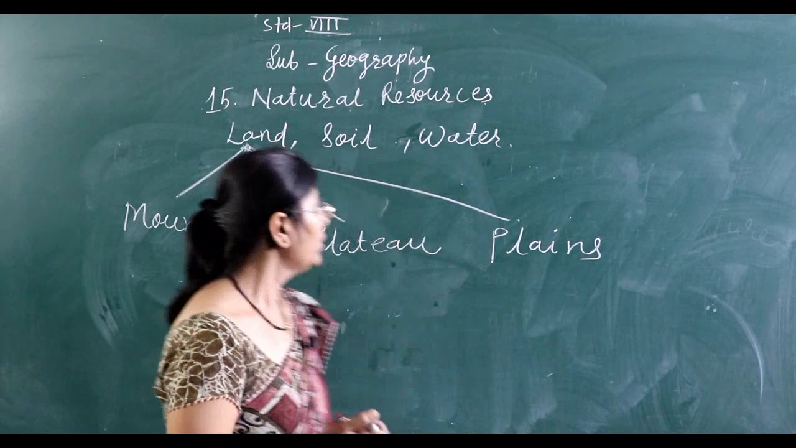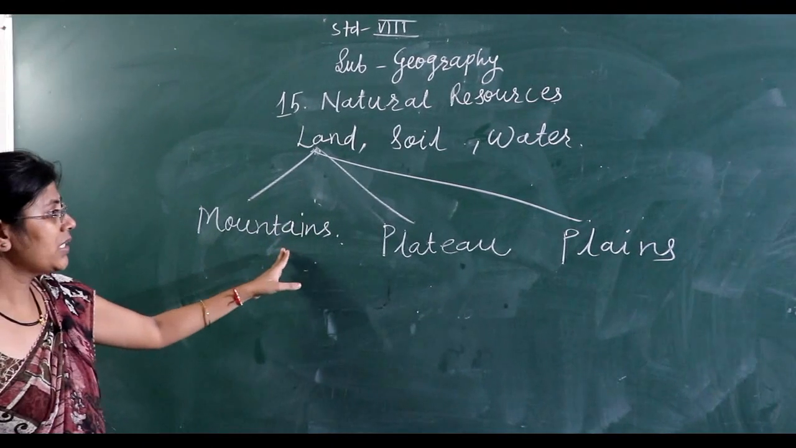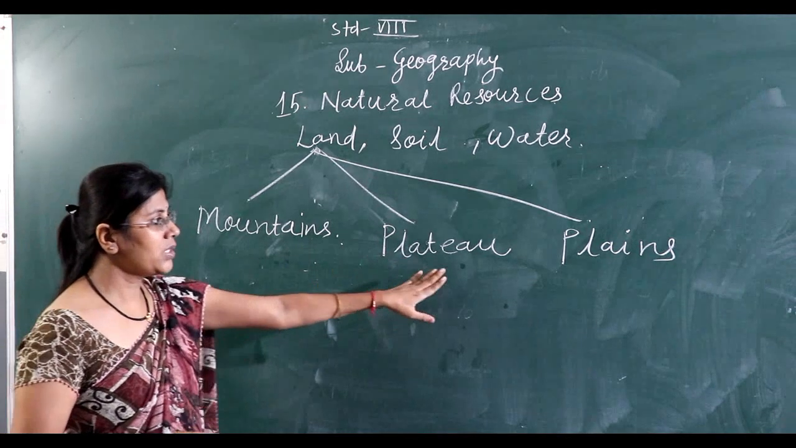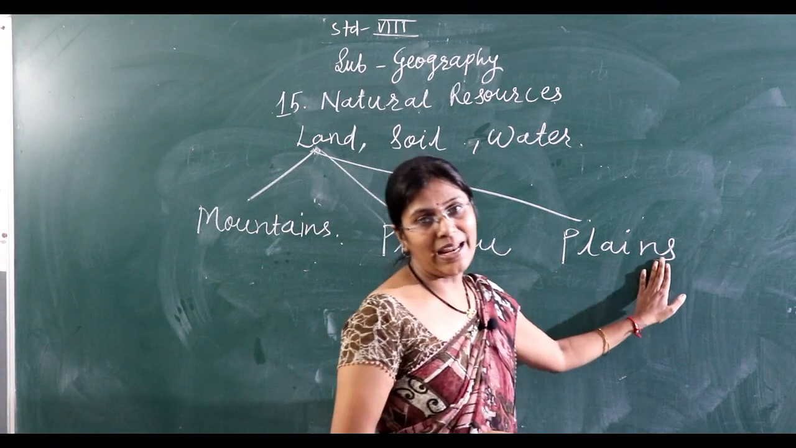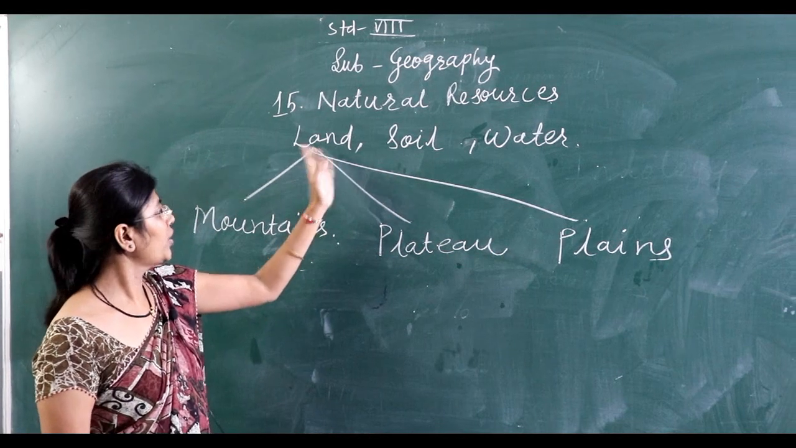So there are three main points about land: the first one is the mountains, the second is the plateau, and the third is the plain. I hope everyone understood this portion related to land.